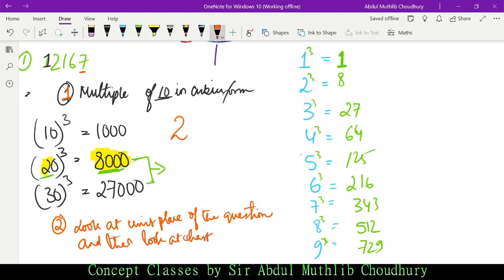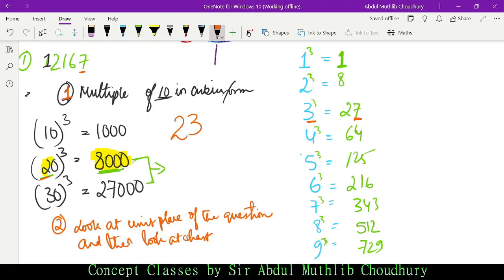See, 7 is the unit place of the cube of which number? 3, isn't it? 27. So what do we take? 3. In this case, we have taken the cubic form of that number by cubing which we have arrived at this number. So the first digit is 2. Now 3 cube is how much? 27. What is the unit place? 7.